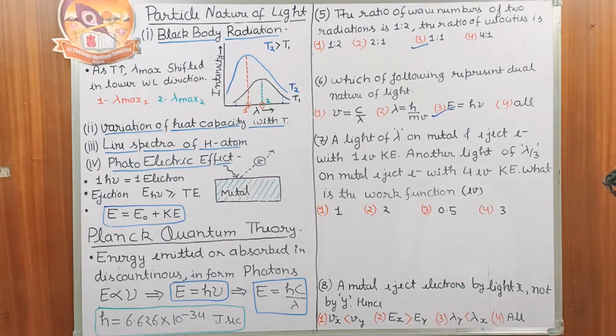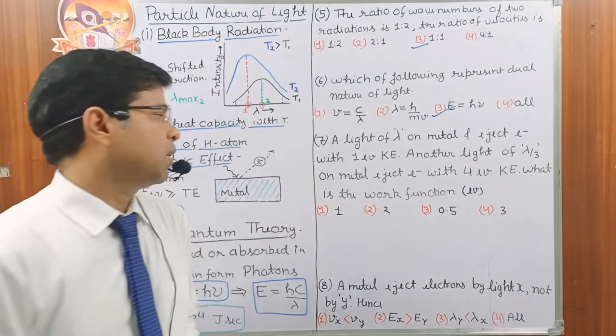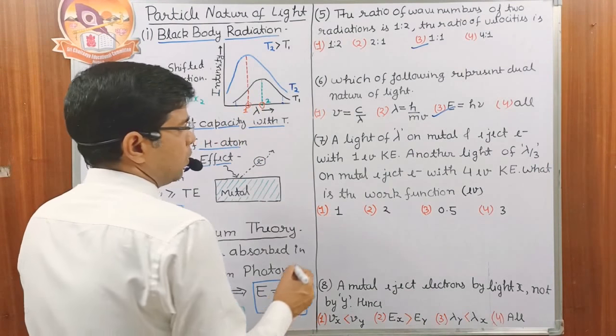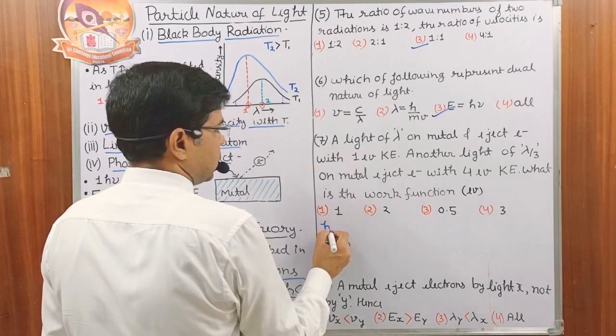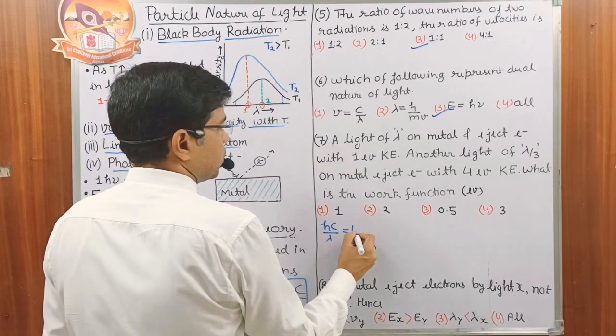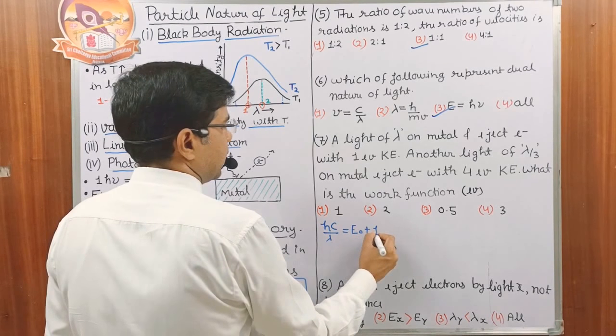The next question, number 7: a light of wavelength lambda falls on a metal surface and ejects an electron with 1 electron volt kinetic energy. Another light of wavelength lambda upon 3 falls on the metal surface and ejects an electron with 4 electron volt kinetic energy. What is the work function of the metal in electron volt? So we have to form two equations. In case 1, energy of the photon is hc upon lambda, which is threshold energy E naught plus kinetic energy 1.